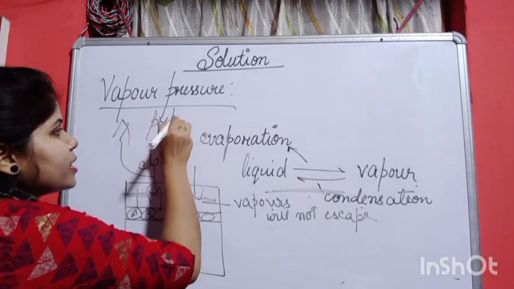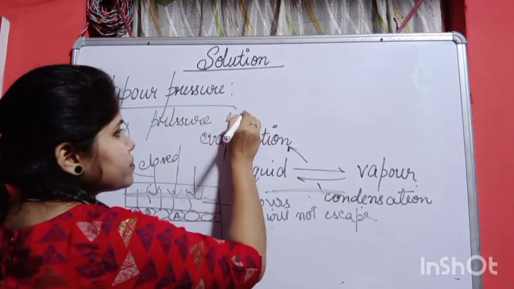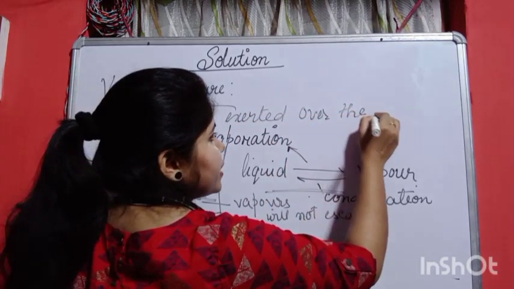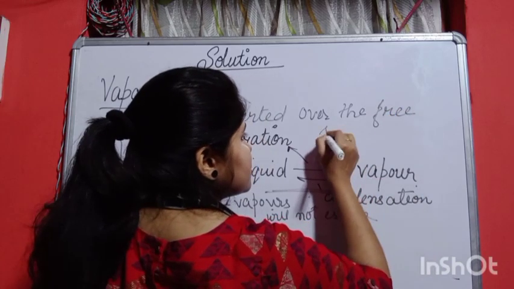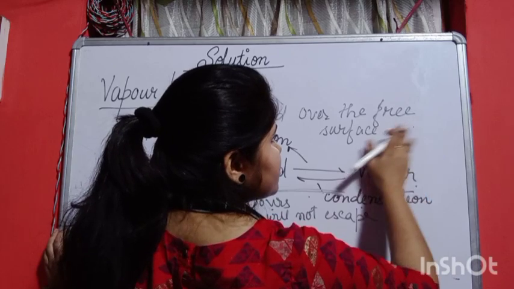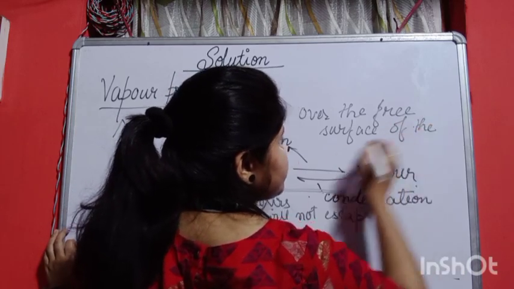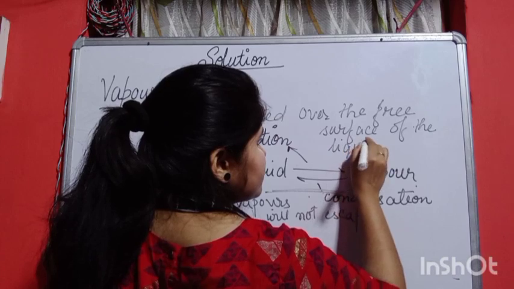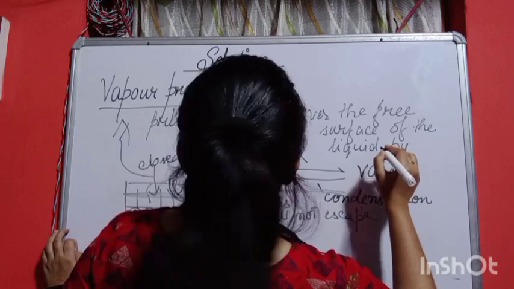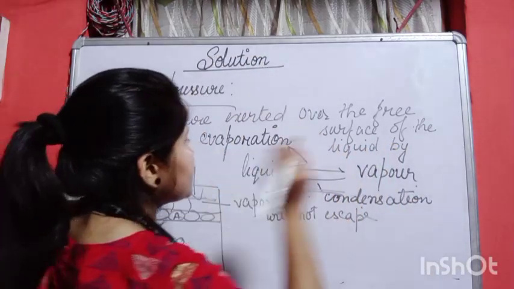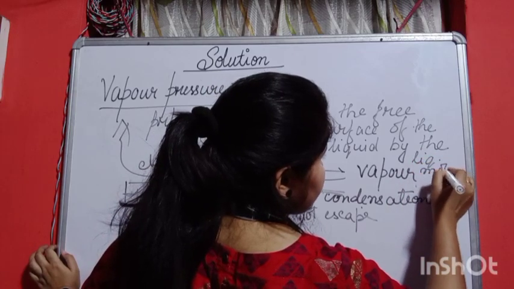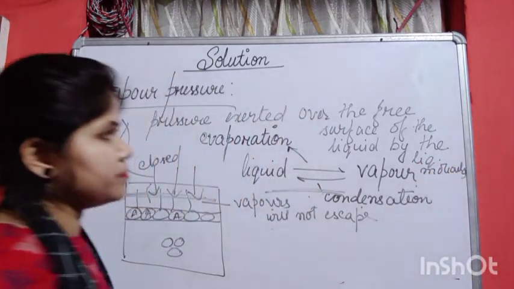So we can say that it is the pressure exerted over the free surface of the liquid by the liquid molecules.